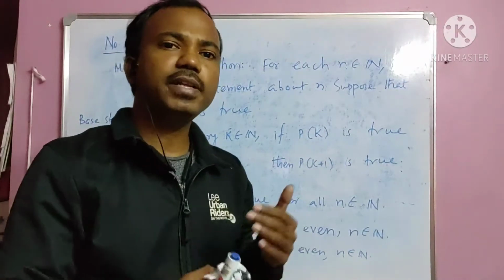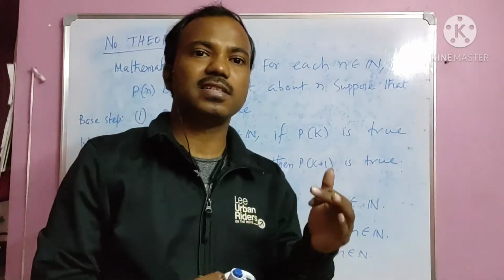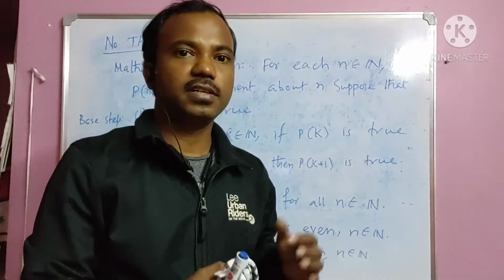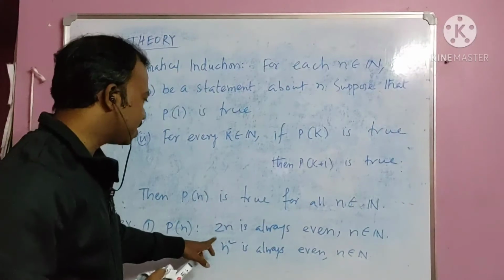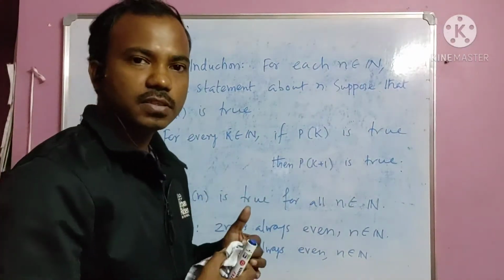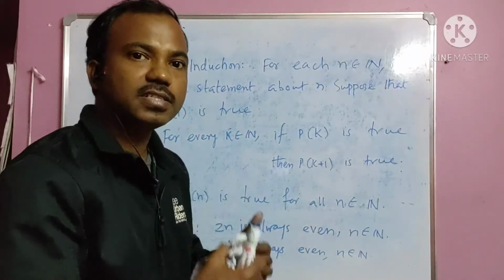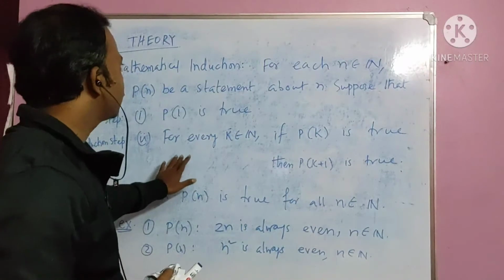But how many times do I have to check? Because n has infinitely many numbers, so we cannot check all the numbers. We need certain algorithms so that we can say that this is true for all numbers.